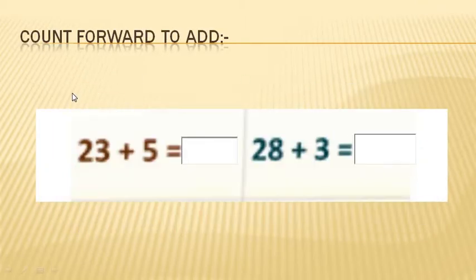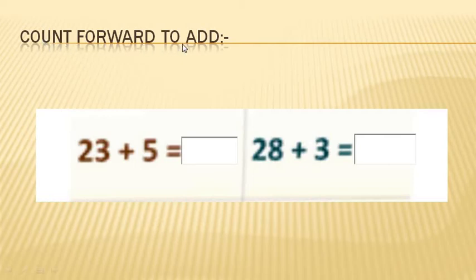Next is 7 plus 0. If there is no number present, we can count it as 0. So what should we write there? 7 plus 0. If no number is present over there, then we write the number itself. So 74 plus 3, we get the sum 77.